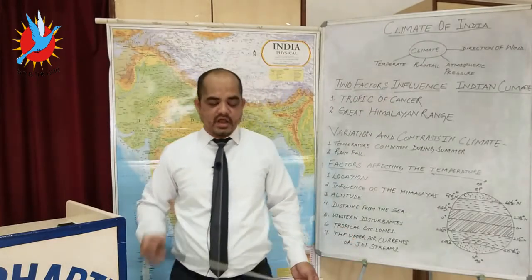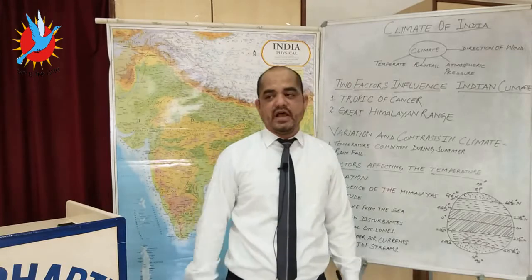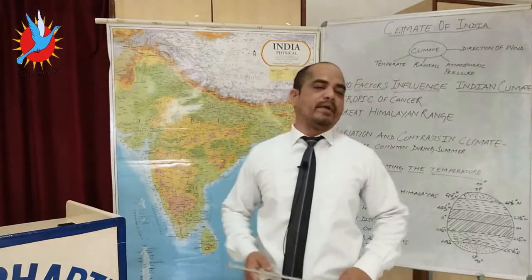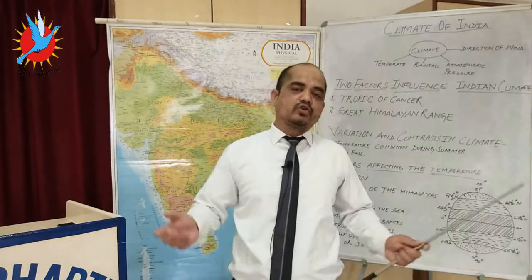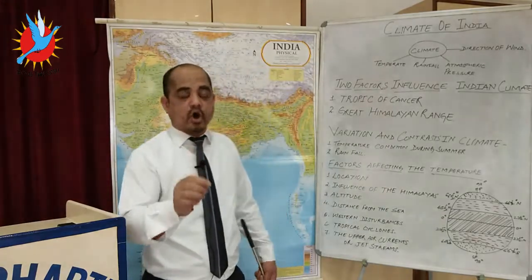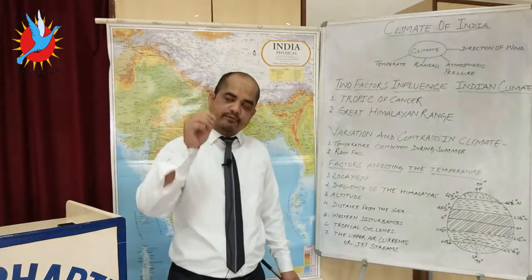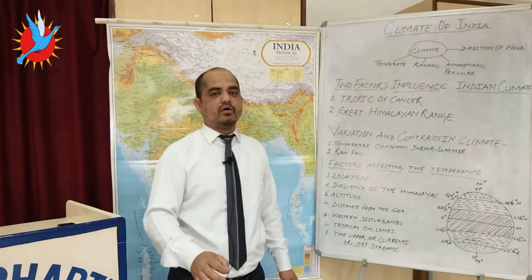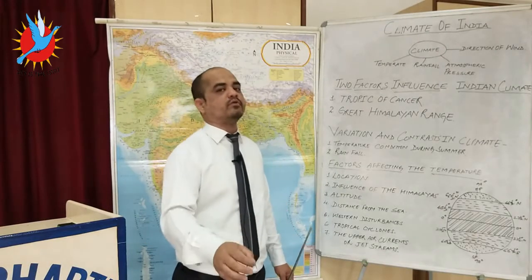Now when we talk about the climate of India, Indian climate is known as the tropical monsoon type of climate. Why tropical monsoon type of climate? Because the monsoon dominates the whole of India, all 12 months. That's why it is called the tropical monsoon type of climate.